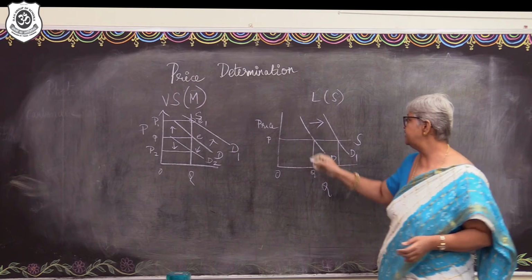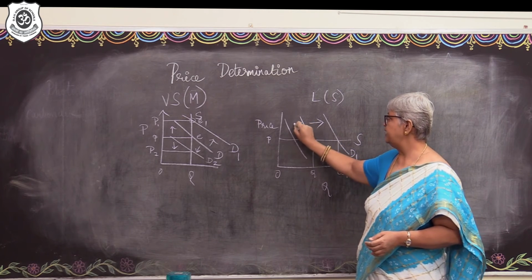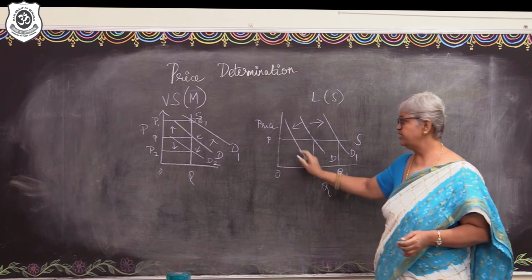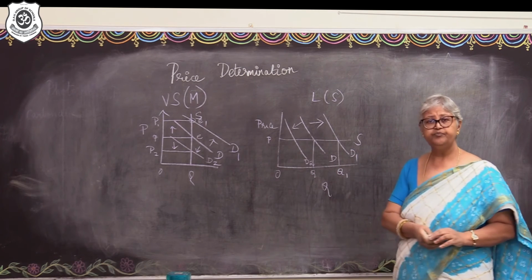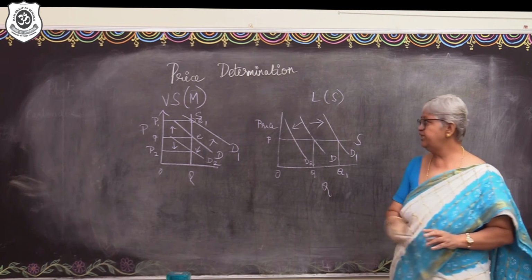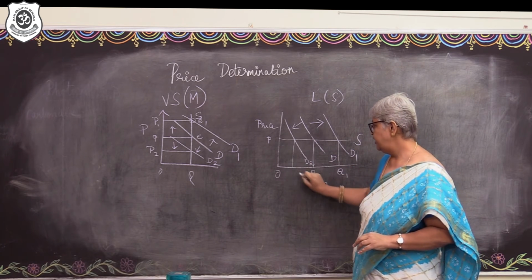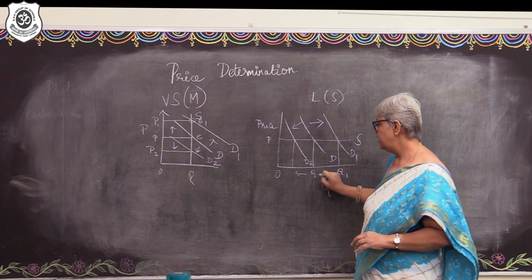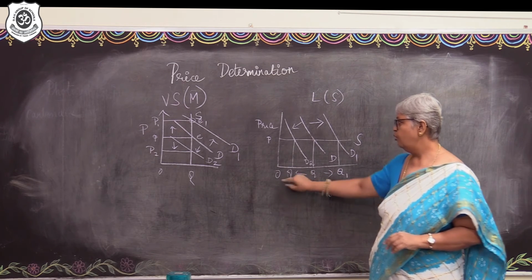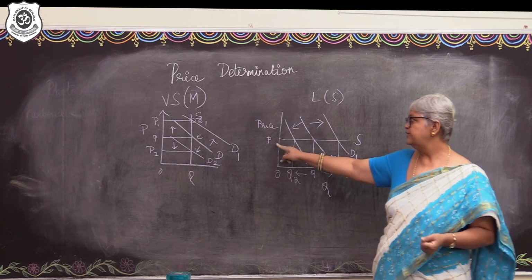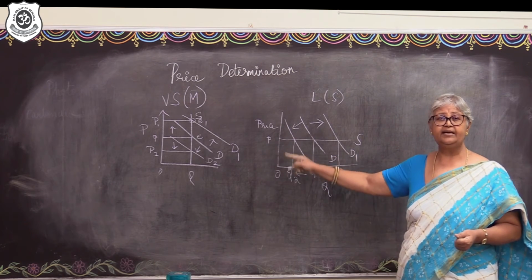Now, what happens when the demand is going to fall? That can be depicted as a leftward shift in the demand curve. D might shift to D2. So, when D shifts to D2, what's going to happen again? The quantity transacted will be a lower quantity. At OQ, probably at a constant price, the market equilibrium is determined.